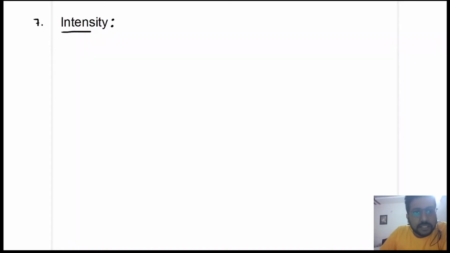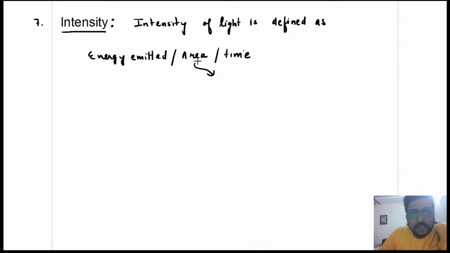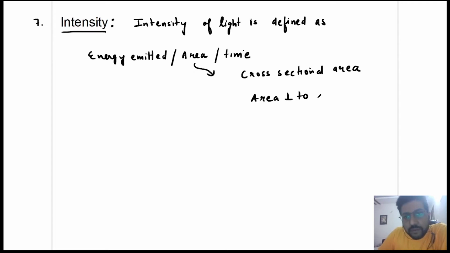Now, what is intensity? Intensity of light is defined as energy emitted per unit area per unit time. ये एरिया बहुत इंपॉर्टेंट है. What is this area? This area is cross-sectional area, meaning area perpendicular to flow of light.